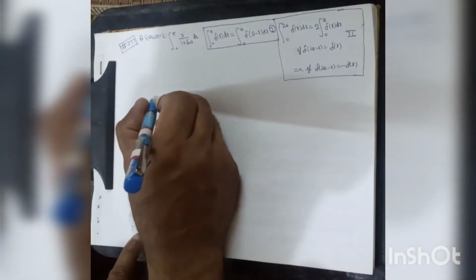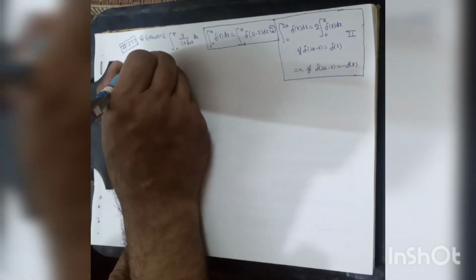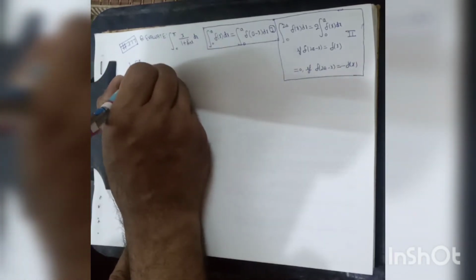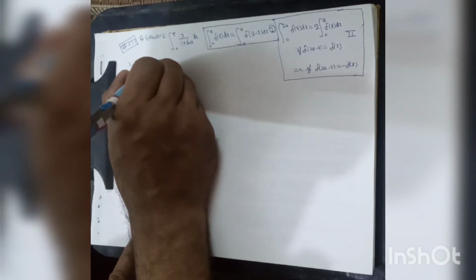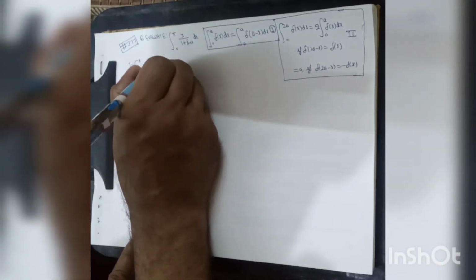Hello, this is a question related to definite integral. We have to evaluate the given integral. Let it be equal to I. Let I be equal to the integral from 0 to pi of x divided by 1 plus sin x dx.